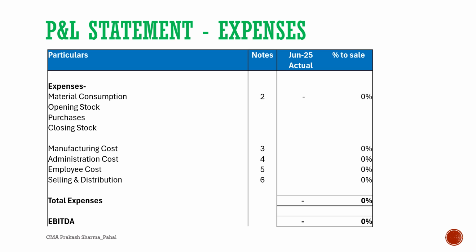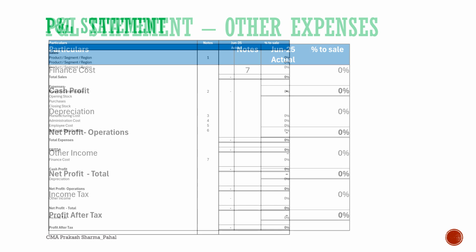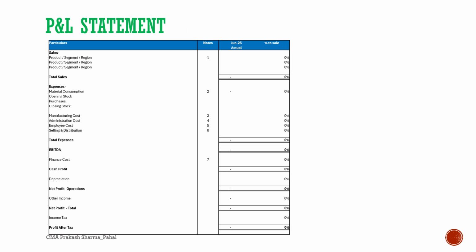Whether you have a trading or manufacturing business, material consumption is an important element of cost. The formula is very simple. It's opening stock plus purchases less closing stock at the end of the month. Similarly, manufacturing, administration, employee benefits and selling and distribution costs will be included. After this, other expenses like interest on CC or term loan, depreciation, etc. will be disclosed. You can easily make out the cash profit or net profit of the business.